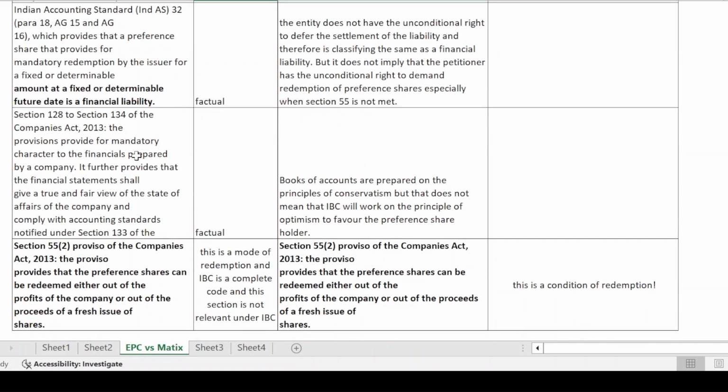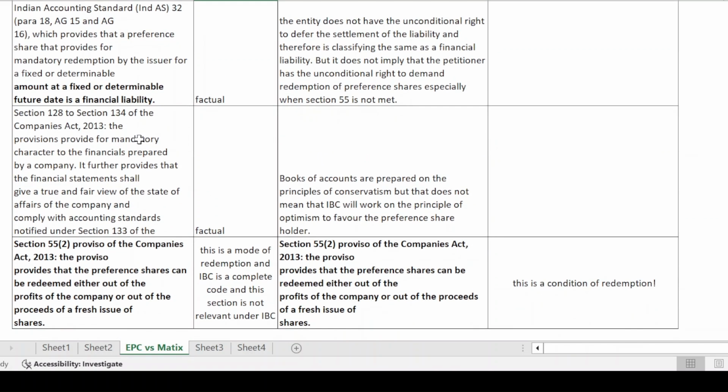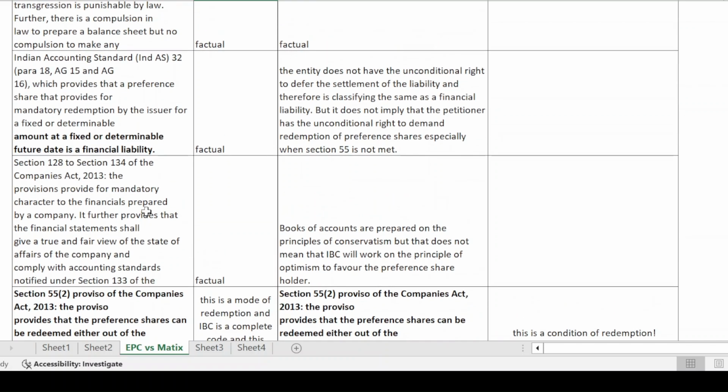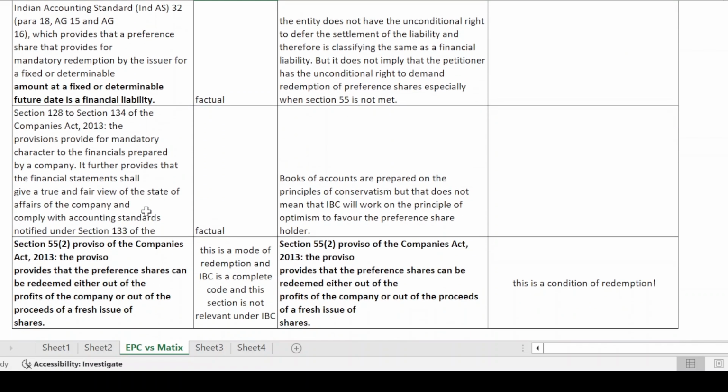Now, why is IND AS 32 relevant? They have given the provisions from section 128 to 134. Specifically, I'll talk about section 133, where the Companies Act says that the relevant accounting standards have to be followed, and it must be ensured that by following these relevant accounting standards, a true and fair picture of the state of affairs of the company is being reflected.